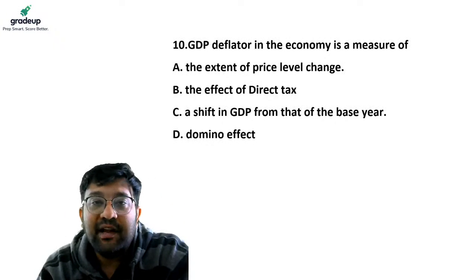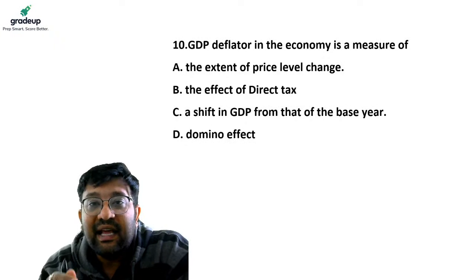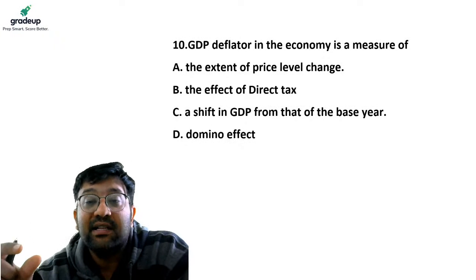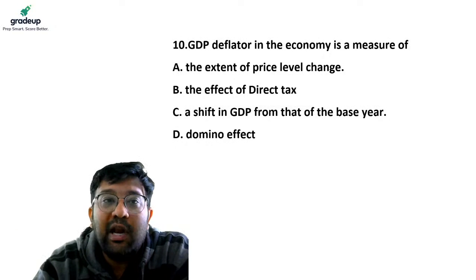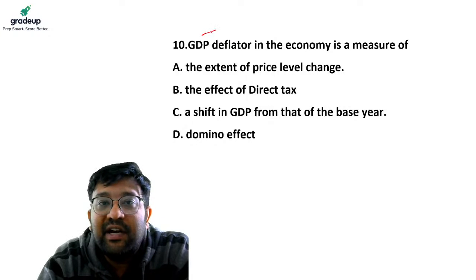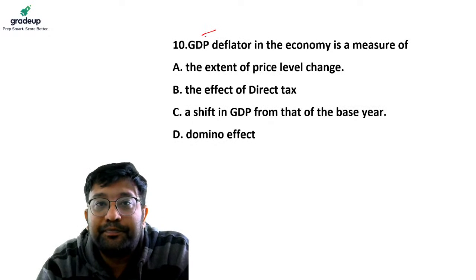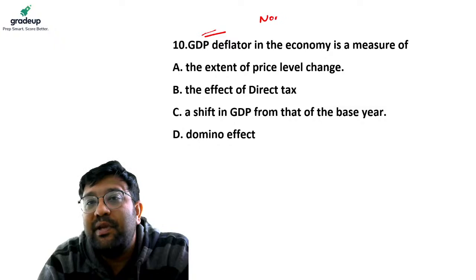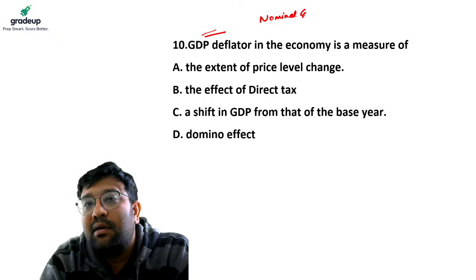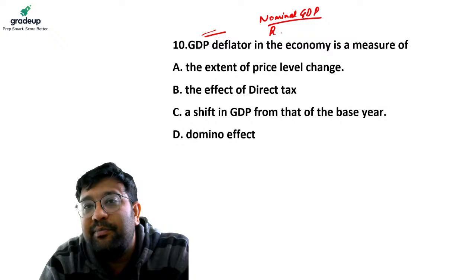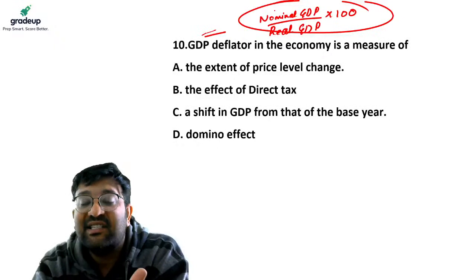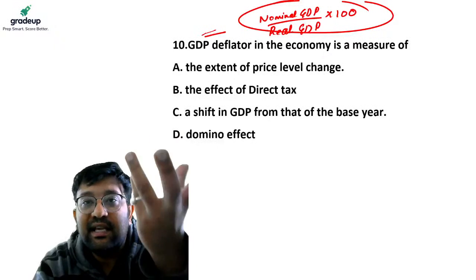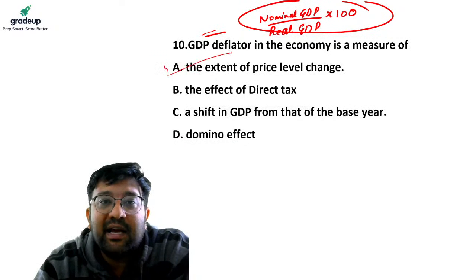What is the GDP deflator? The GDP deflator basically tells us about the changes in price level in the entire economy. What is the formula for the GDP deflator? GDP deflator is equal to nominal GDP divided by real GDP into 100. This basically tells us about the price changes of goods and services in the economy. So the answer becomes A.